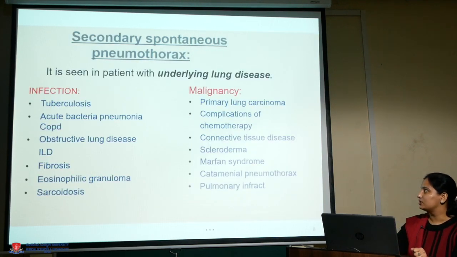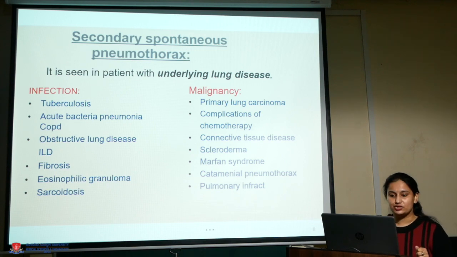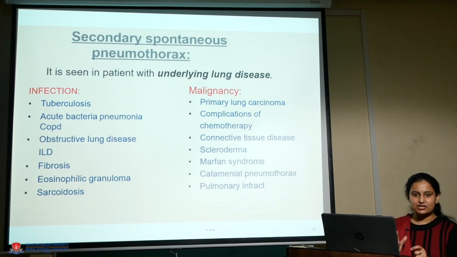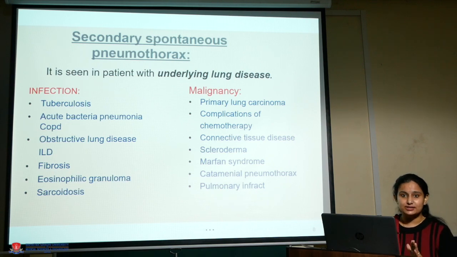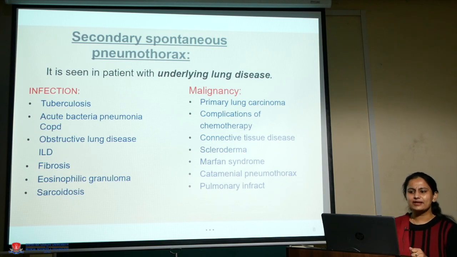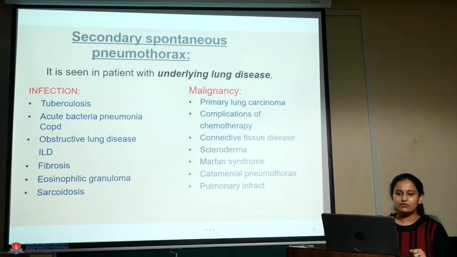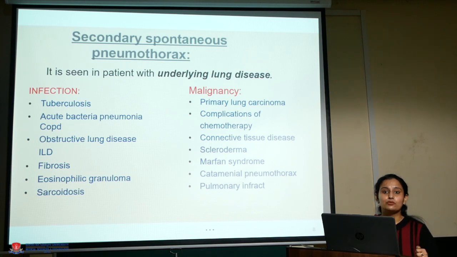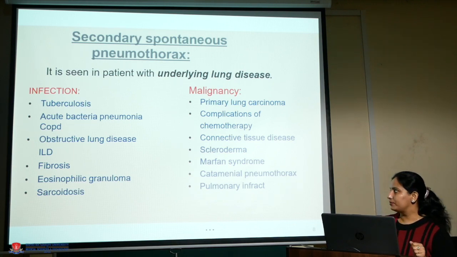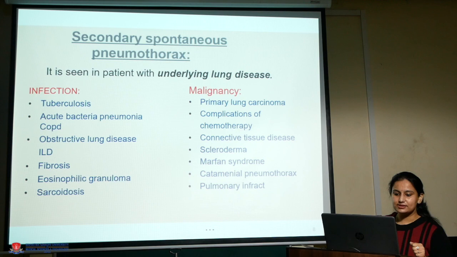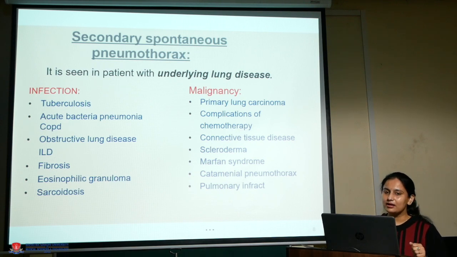Secondary spontaneous pneumothorax is seen in patients with underlying lung disease. Patients suffering from any kind of lung disease have chances of pneumothorax. It can be due to infection or malignancy. Infections or diseases, for example, are tuberculosis, acute bacterial pneumonia, COPD, obstructive lung disease, interstitial lung disease, fibrosis, sarcoidosis. These all can result in pneumothorax.